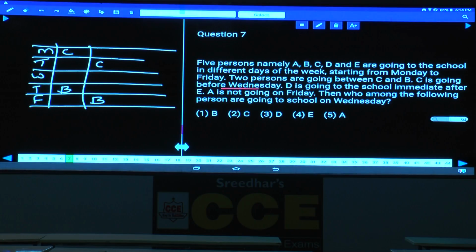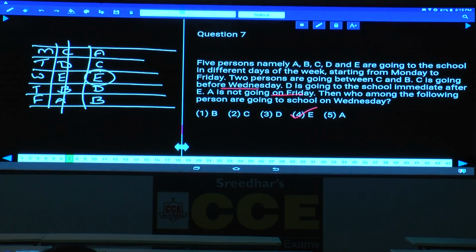D is going to the school immediately after E. As D is immediately after E, if this is E, this will be D, or if this is E, this will be D. Then what is left over here? A is left over. Here also A is left over. Who among the following persons are going to school on Wednesday? And one more piece of information: A is not going on Friday. As A is not going on Friday, this case is ruled out. As this case is ruled out, the question is about Wednesday. Who is that person who is going on Wednesday? E. That is choice 4.